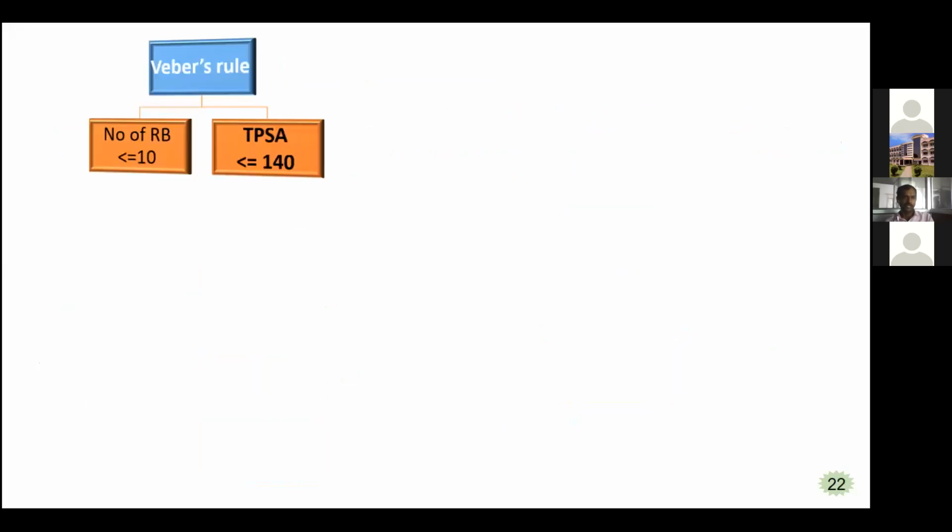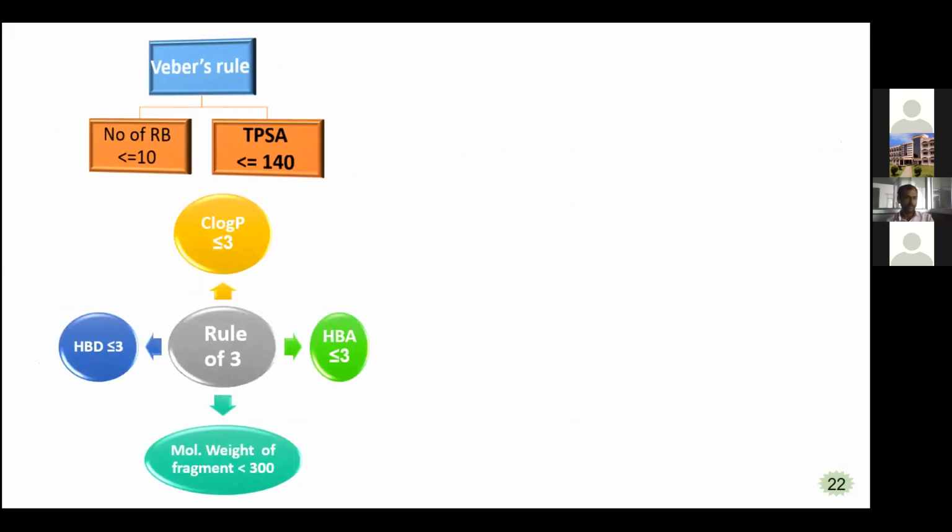Now another rule for drug-like properties is the Veber rule. In these 2 rules, we can observe that the number of rotatable bonds should be less than or equal to 10, and the topological polar surface area less than or equal to 140.